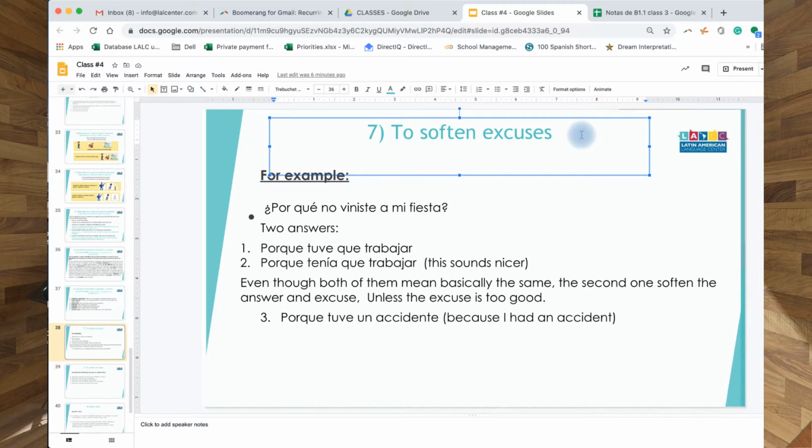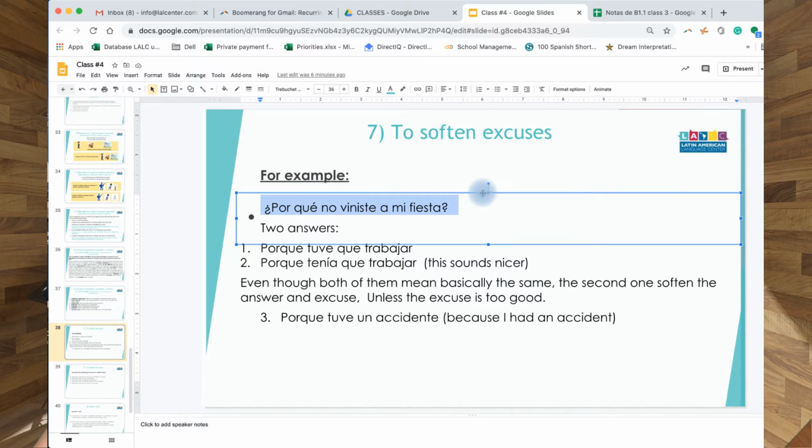For example, ¿por qué no viniste a mi fiesta? Porque tuve que trabajar, because I had to work, or porque tenía que trabajar. This sounds nicer. And even though both of them mean basically the same, honestly, it's not grammatically incorrect in this case. It's basically a nicer way of saying it. Porque tuve sounds a little bit harsher, even though in English I think it sounds the same, because I had to work.